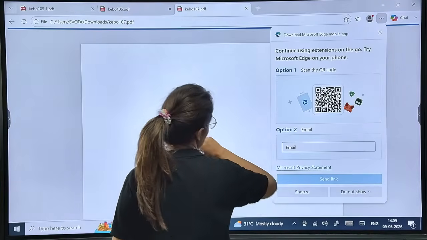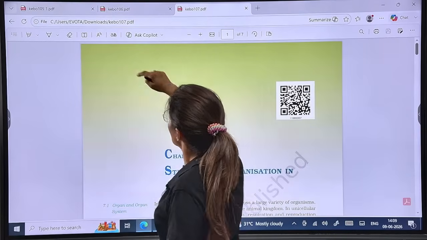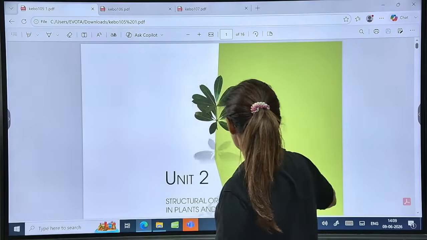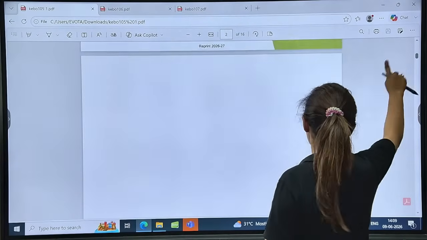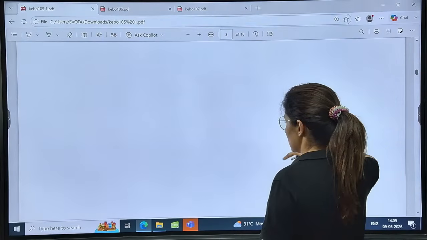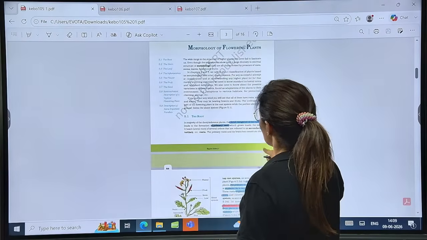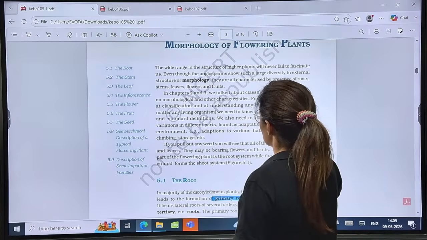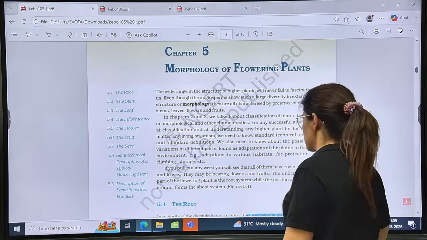We're going to start with the next unit, that is structural organization in plants and animals. By the way, I'll be reading the introduction and about these scientists separately in a different session. So all things are planned. Don't worry about anything. Just stay tuned. You have to keep revising things with me. So we are going to start with the next chapter, guys, that is morphology in flowering plants.